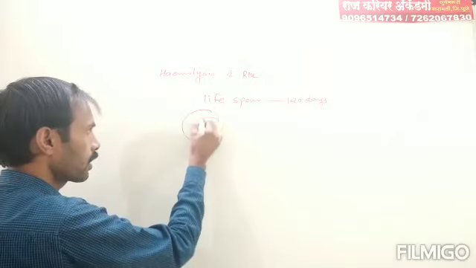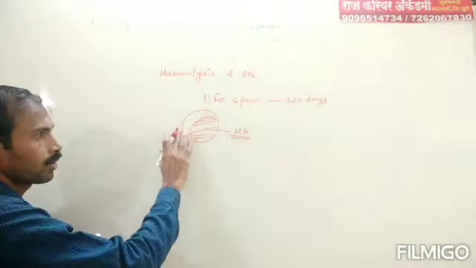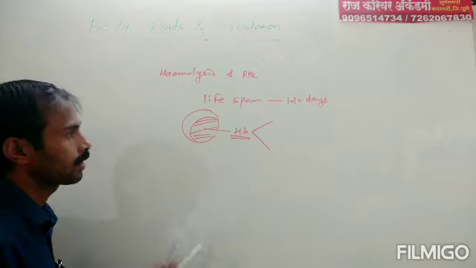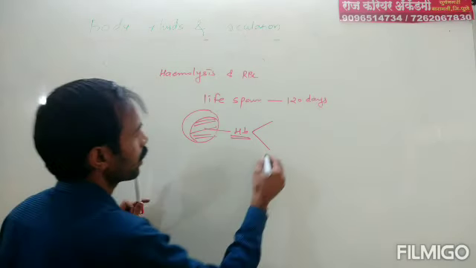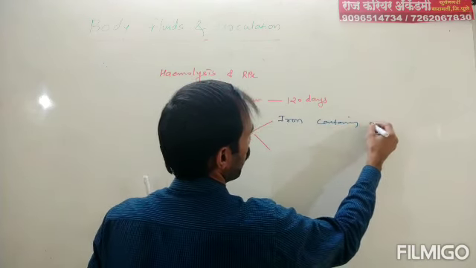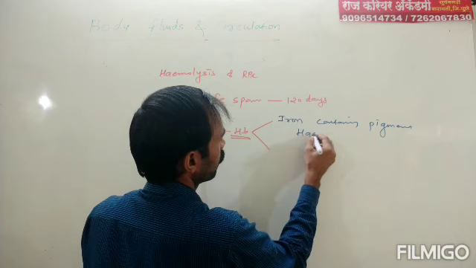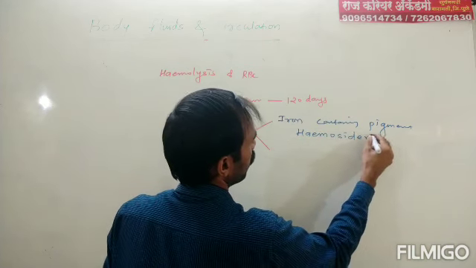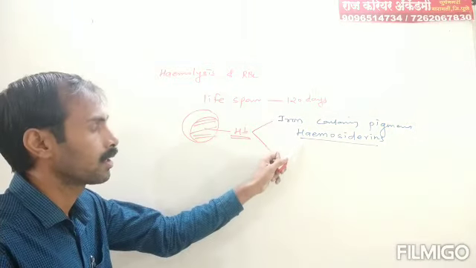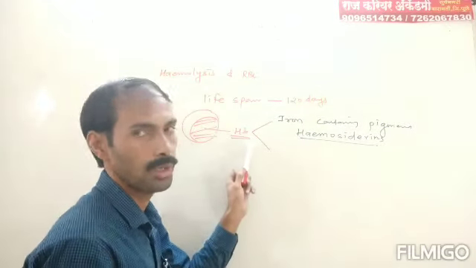Suppose this is the RBC and this is the HB molecule. After death of RBC, the HB molecule comes out and is broken down into two parts. First part, iron containing pigment, that is known as hemosiderins. This is the main iron containing pigment. This hemosiderins is reused for the formation of HB.